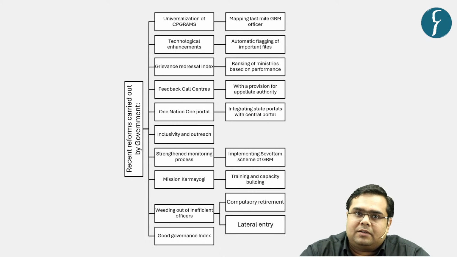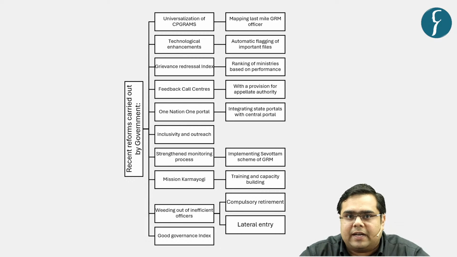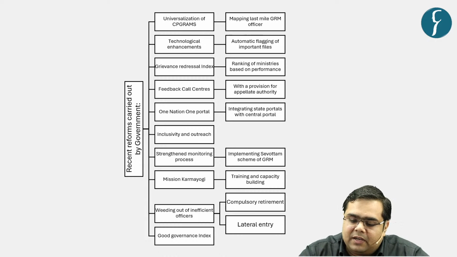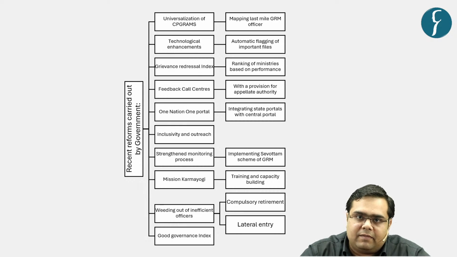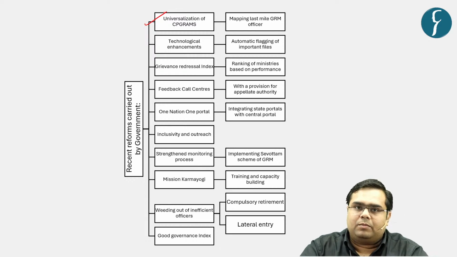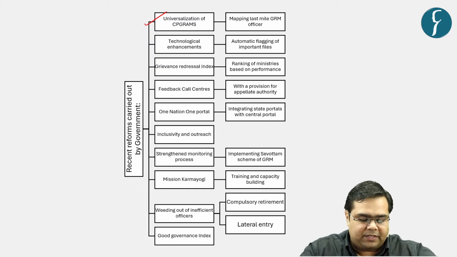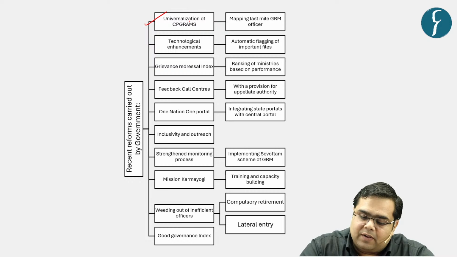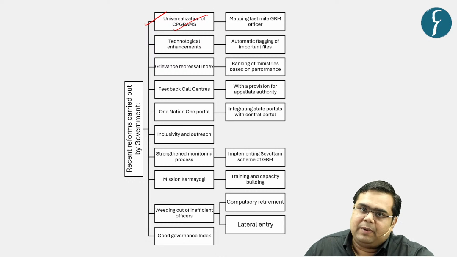Moving on, let us discuss the operational part. What are the various civil services reforms that have been carried out in the past 5 years by the government, right? So this is a list of some of the reforms. The detailed document that we have shared with you contains more such reforms that have been carried out in the past 5 years as per the DoPT. Then, what are the various reforms for improving the system's efficiency, right? The first one being universalization of CPGRAMS. What is CPGRAMS? Centralized Public Grievance Redressal and Monitoring System.